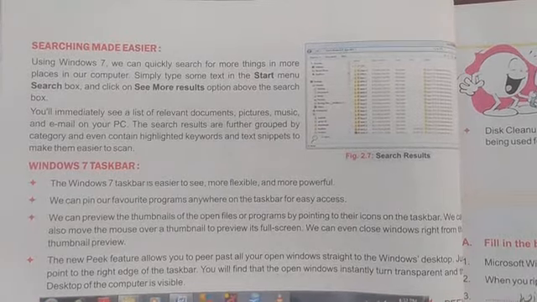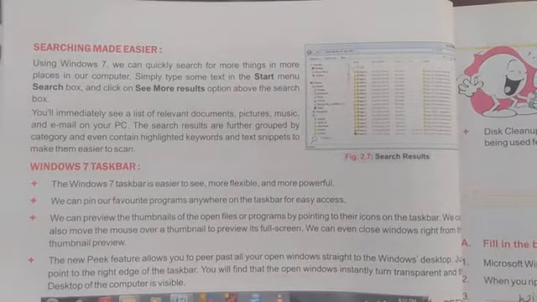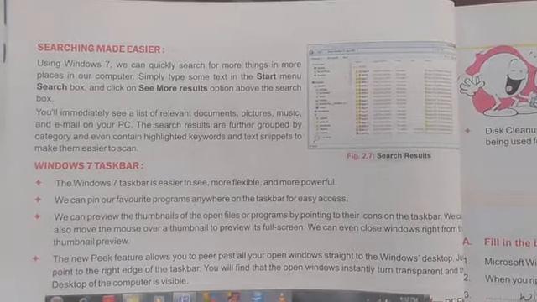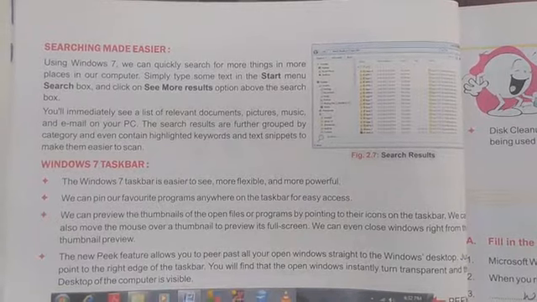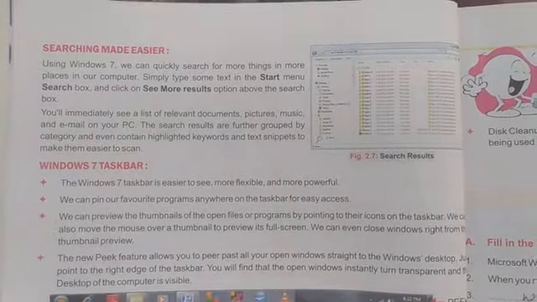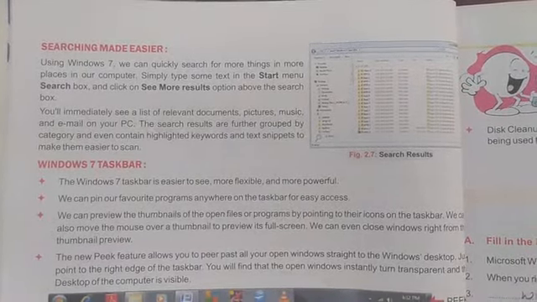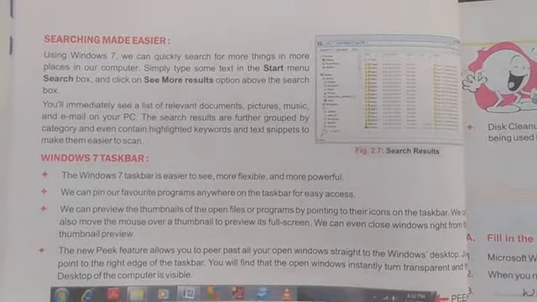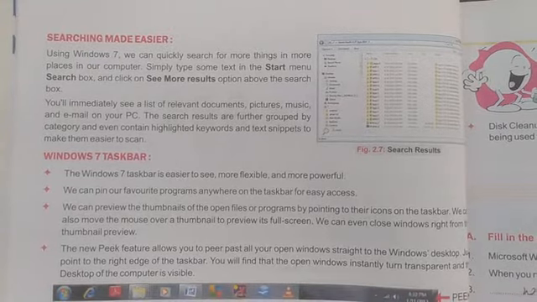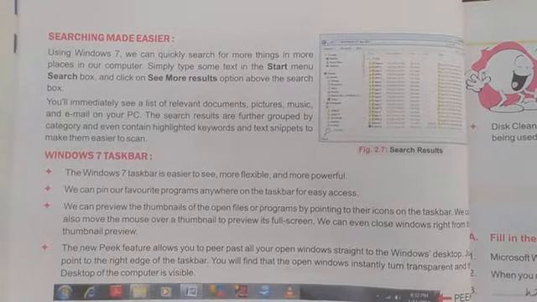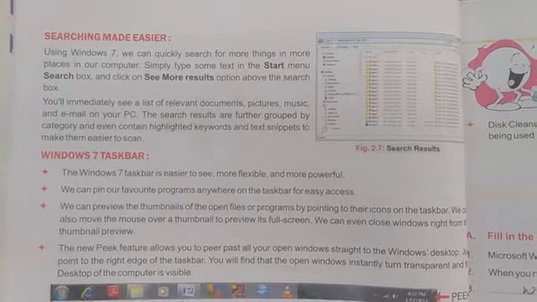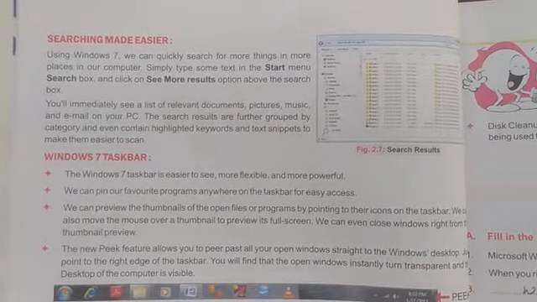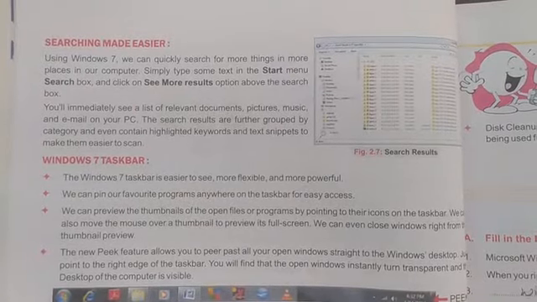Windows 7 will immediately show the list of relevant documents, meaning results that match the text you type in the search box, and they contain highlighted keywords and text snippets to make them easier to scan. Whatever you type in the search box, students, the relevant results will come. Relevant means the files that contain that text will be displayed.